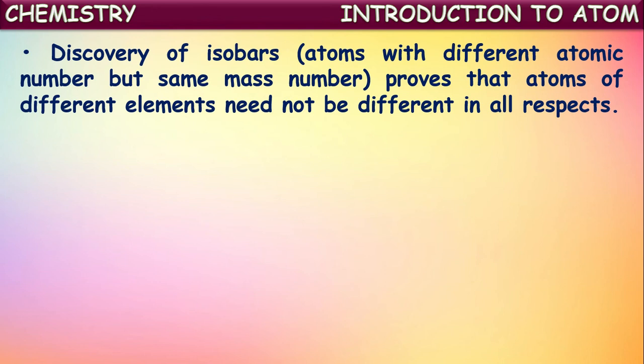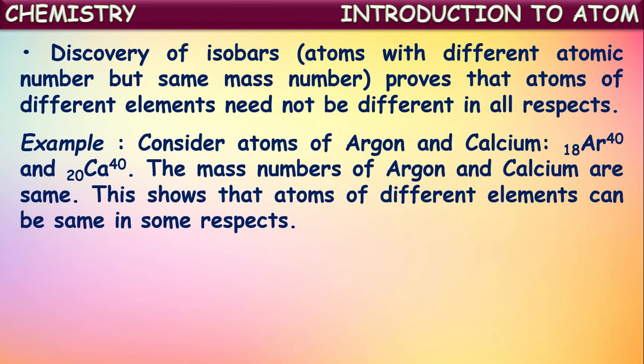No property is going to coincide for the atoms of different elements. But by the discovery of isobars, one property is common for different elements also. That is mass number. So the discovery of these isobars proves that atoms of different elements may also have certain properties the same, need not be different in all respects.